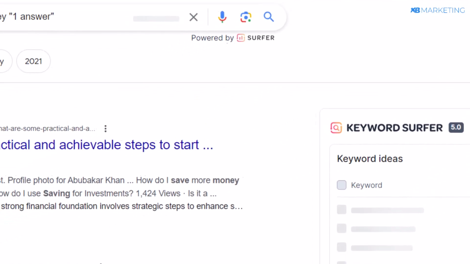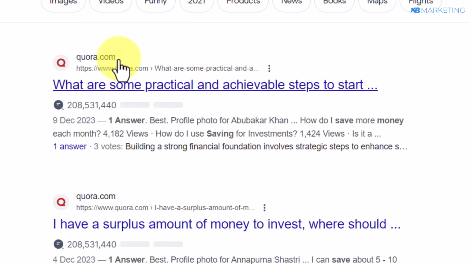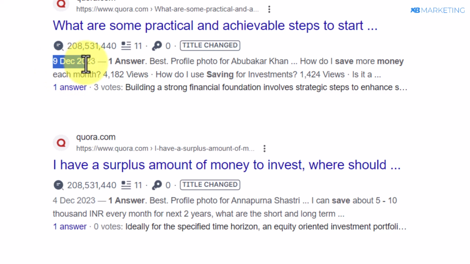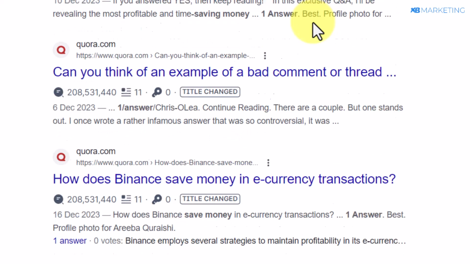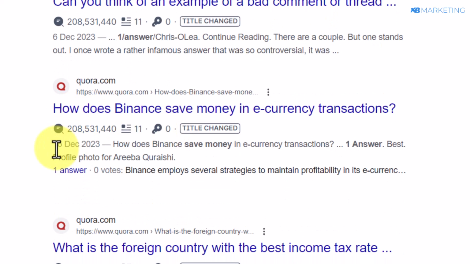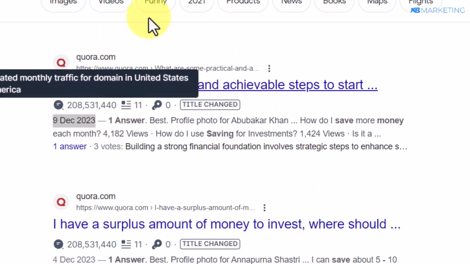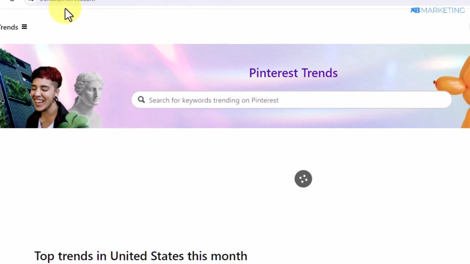If I click on this, you're going to see a lot of questions people are asking on how to save money. As you can see, these questions are from the past month, from December 2023. You can see this one as well. You can even see more questions. You can see this one from 16th of December that says how to save money on Binance. And as you can see, it has only one answer. So this is why we are going to be taking advantage of using this string and using Quora to make money.